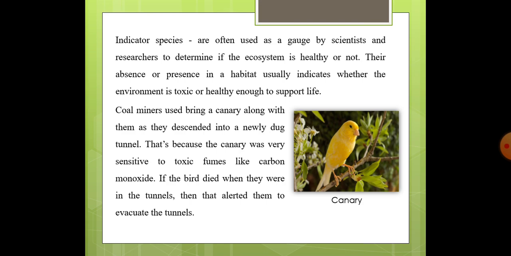So if we see a number of birds, migratory or residential birds coming to any area, that indicates that the ecosystem is healthy. And if we see that the number has been reduced, that may indicate the level of toxicity in that environment.